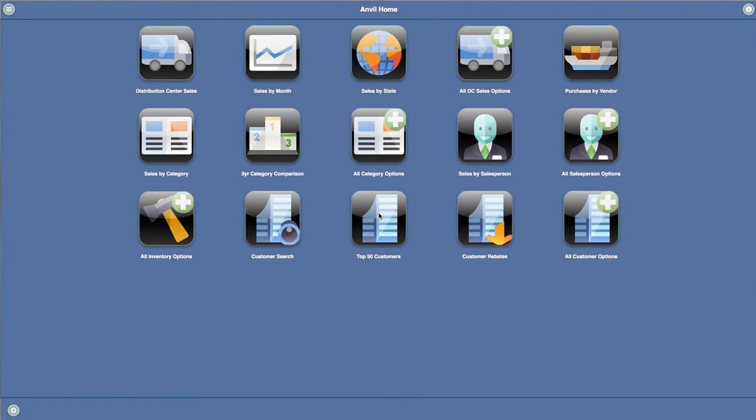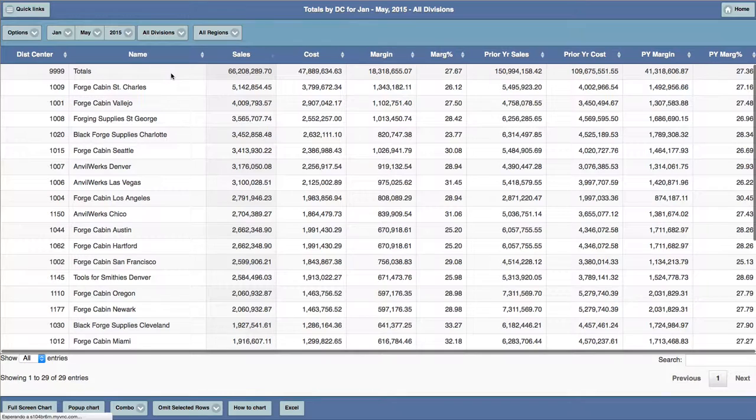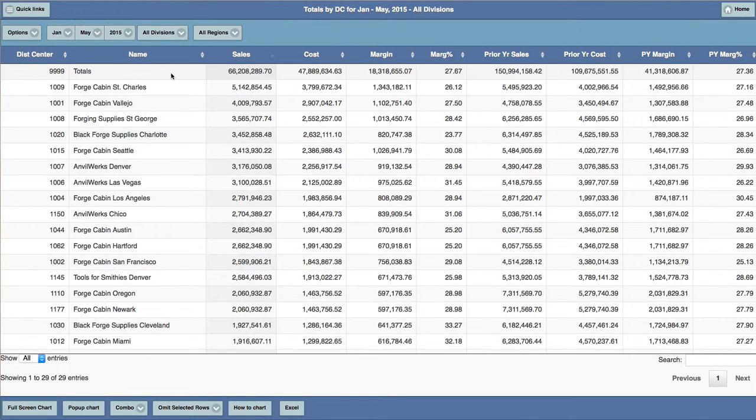Anvil data grids retrieve data directly from your IBM i database. You can display data from transactional databases, data warehouses, and OLAP data cubes. Data grids can be created very quickly, and drill down functions are built into the interface.